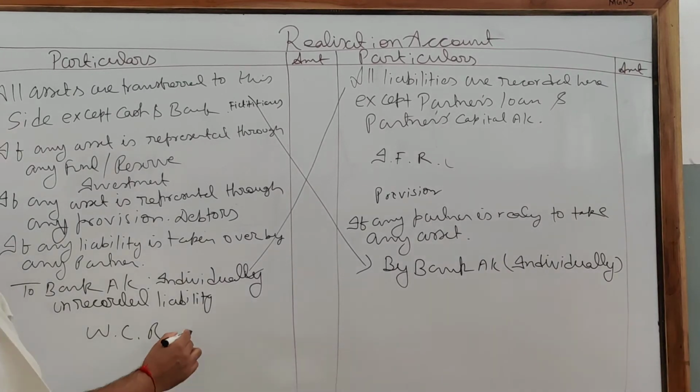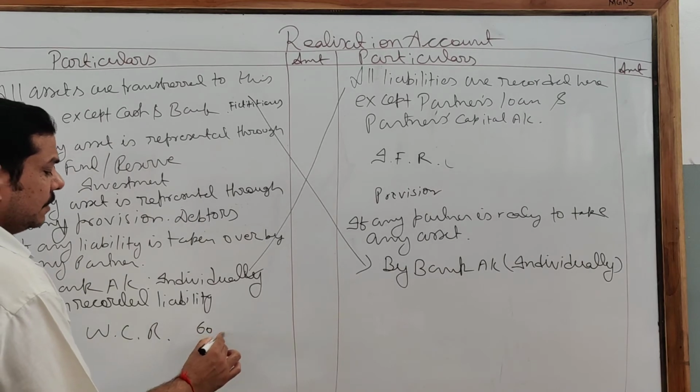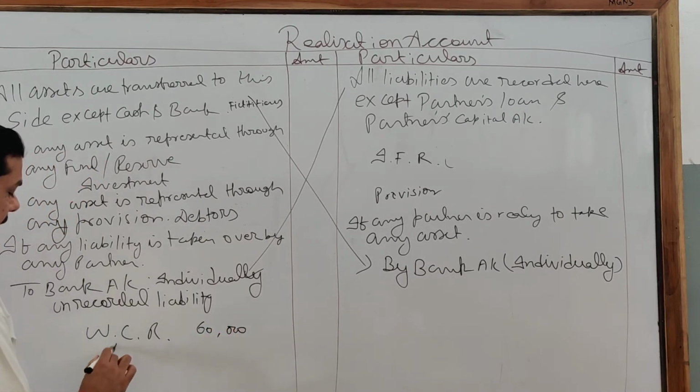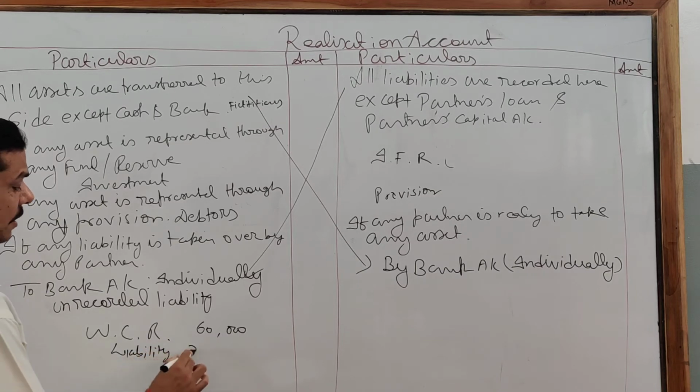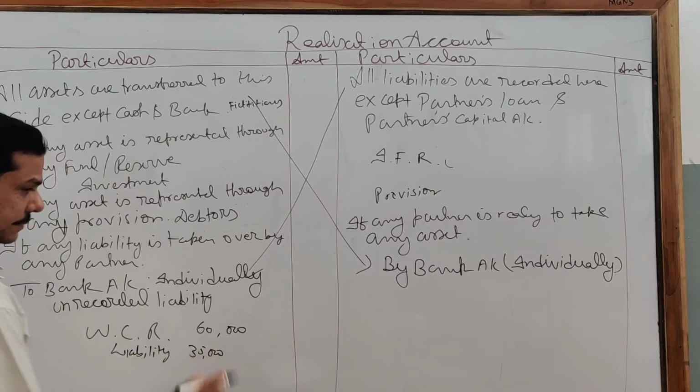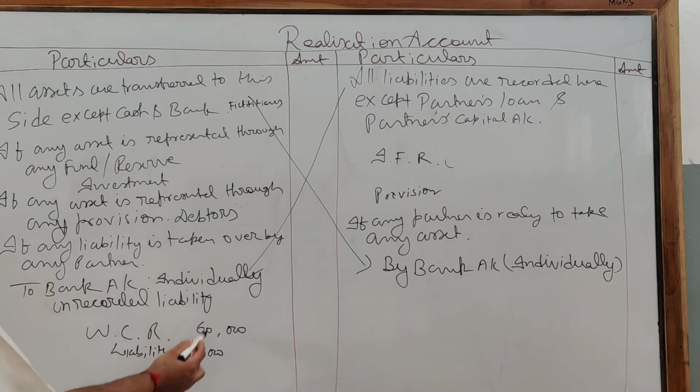For example, WCR is 60,000 and the liability is 35,000. In this case, transfer 35,000 from the 60,000 towards the liability, and the remaining 25,000 is distributable among the partners in the old profit sharing ratio on the credit side of the capital account. Clear?